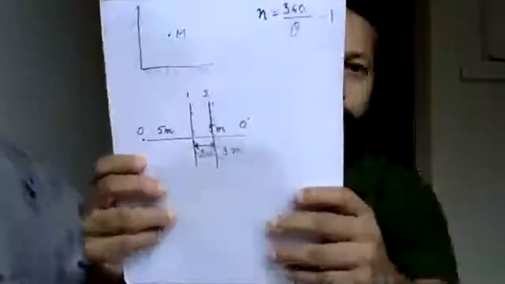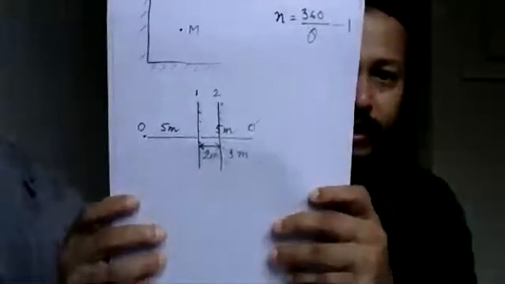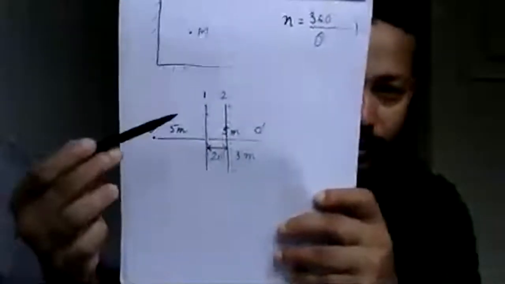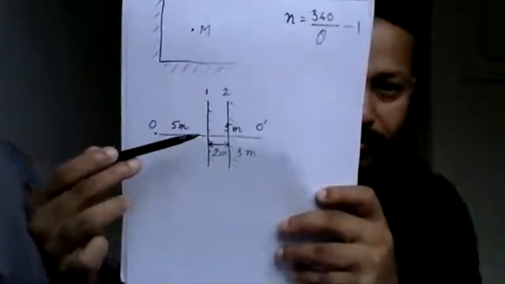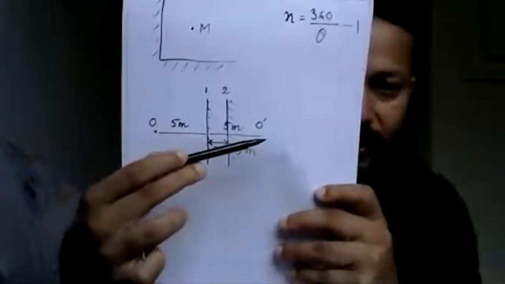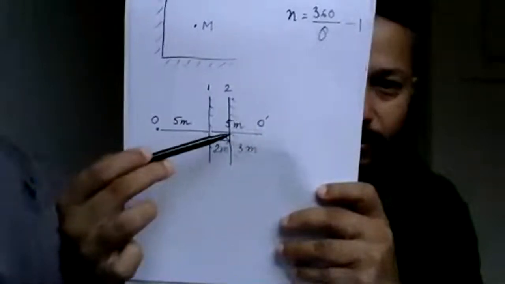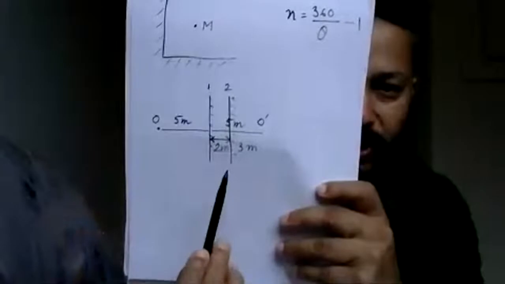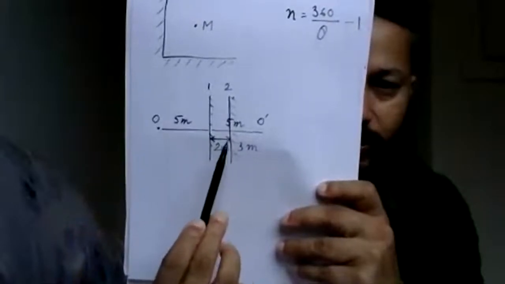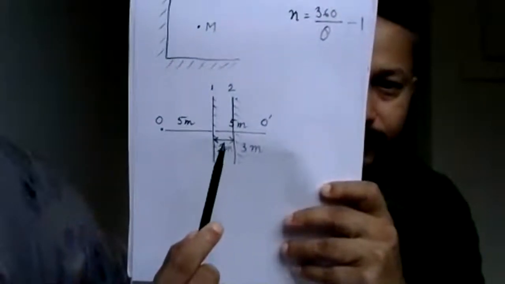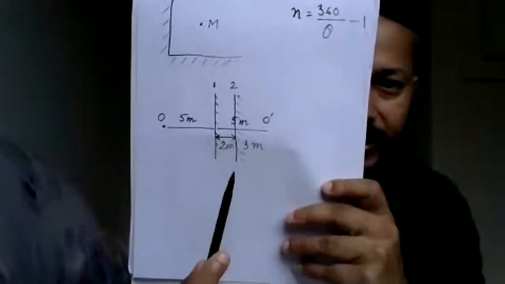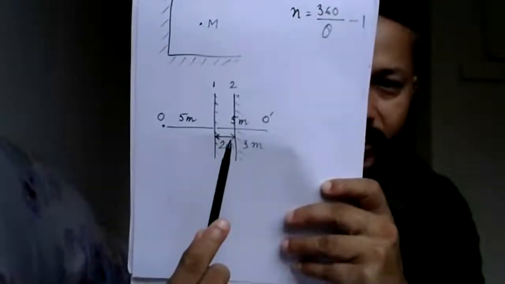See, position number 2; it was position number 1, 5 meter, 5 meter. Now I've changed the position of the mirror by 2 meter.